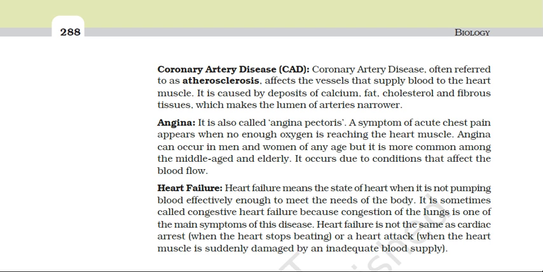Then another type is the heart attack. In atherosclerosis or arteriosclerosis or in coronary thrombosis, the size of the lumen of the coronary artery is reduced very much, and the blood passes through these arteries with difficulty and causes pain. Therefore, in such a situation, heart muscles are not supplied with the required amount of oxygen.